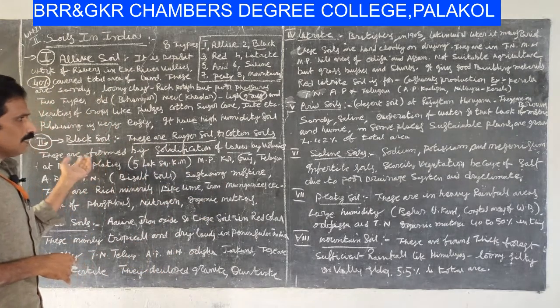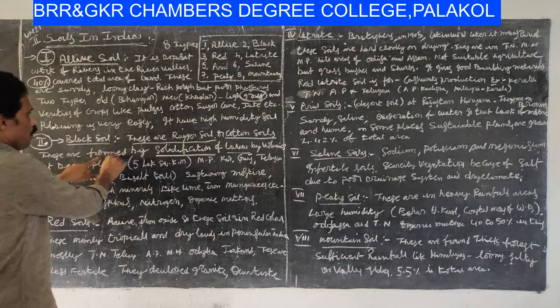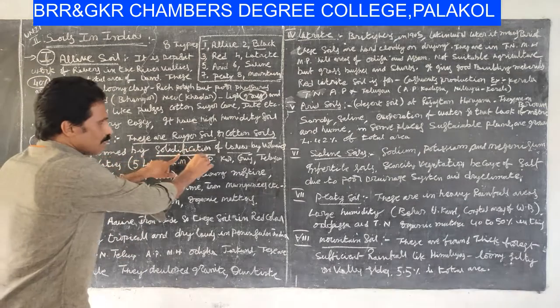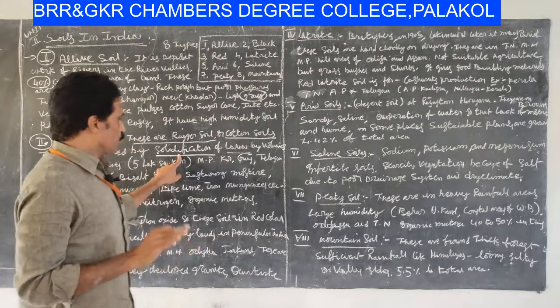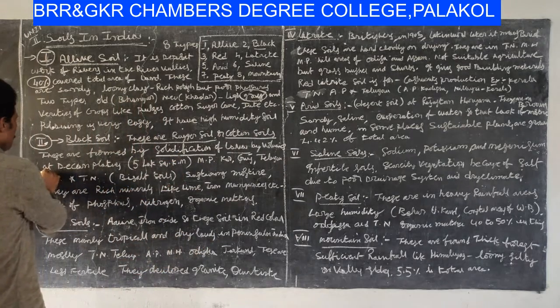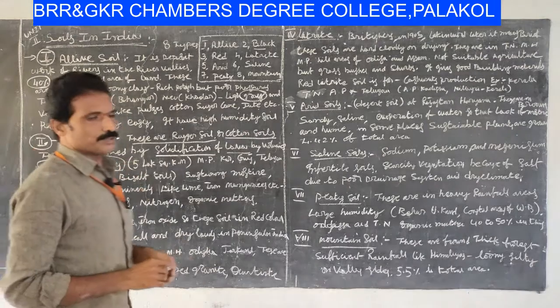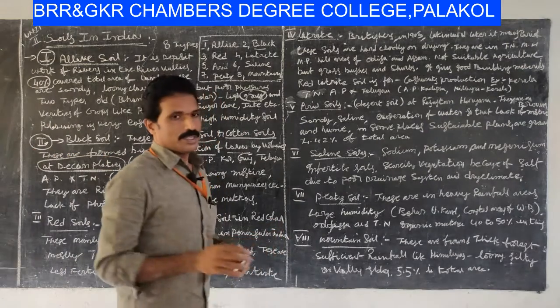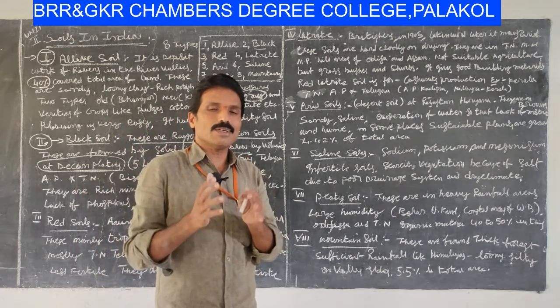Black soil is mainly formed by solidification of lava by volcanoes. It is located in the Deccan Plateau. We know very well about India, the middle of the geographical area is nothing but the Deccan Plateau.